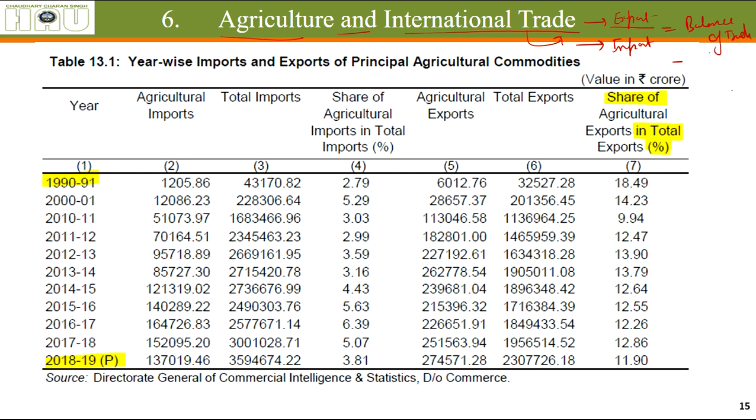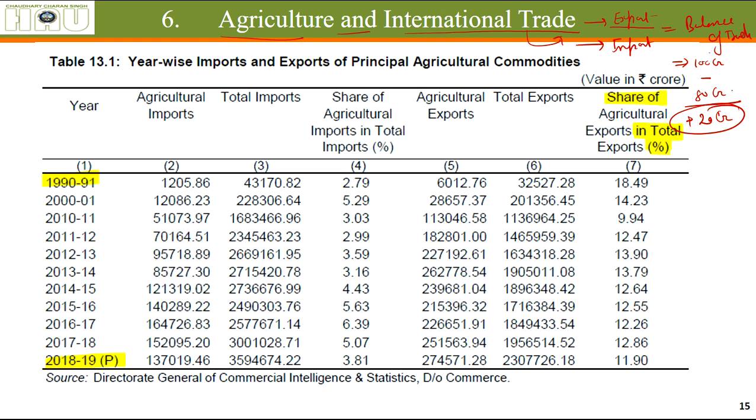Let's say we have sold 100 crore rupees of agricultural goods to foreign countries in 2019-20 and bought 80 crore worth of agricultural goods from foreign countries. So the balance of trade is positive 20 crores. This is called balance of trade. It can be positive, it can be negative.